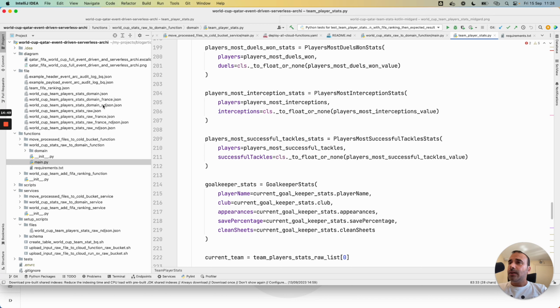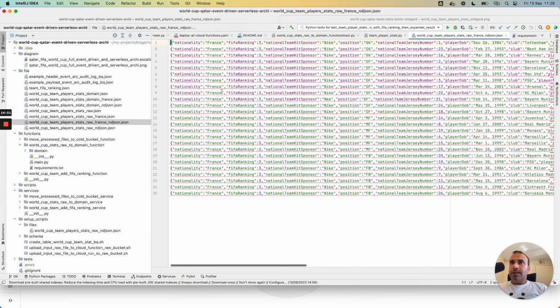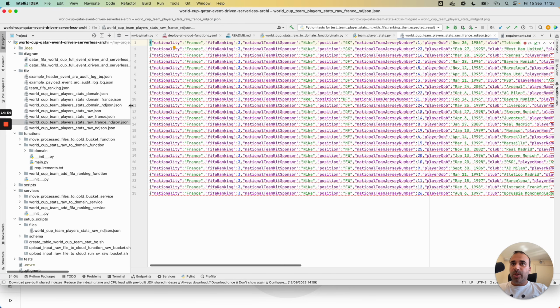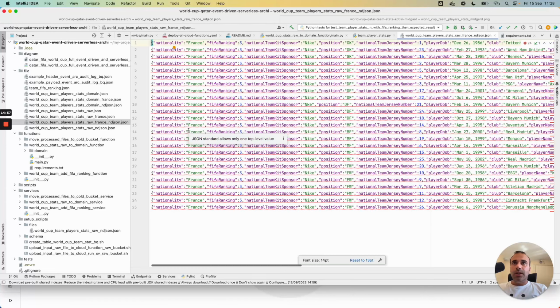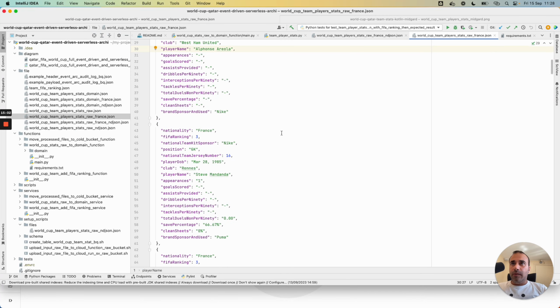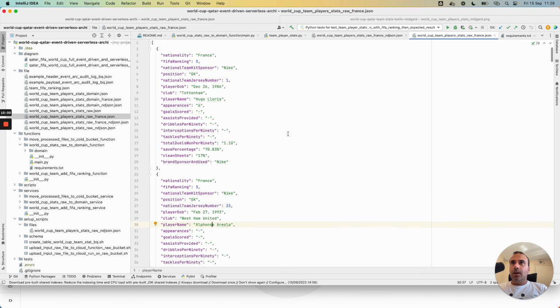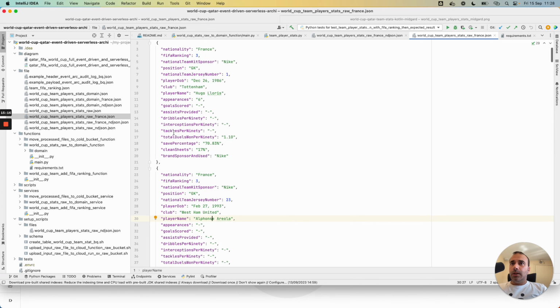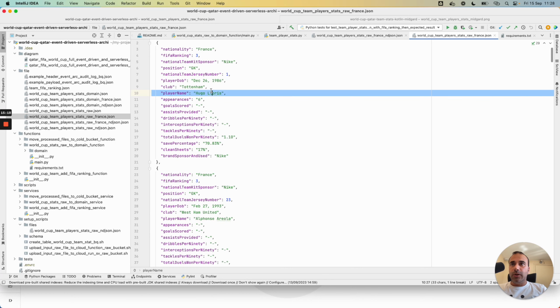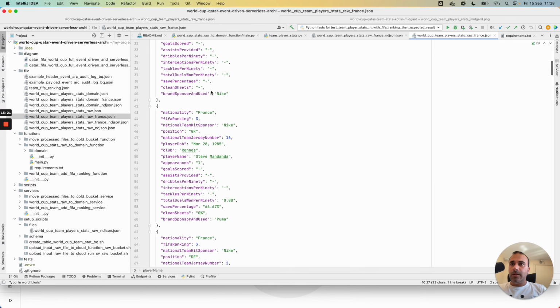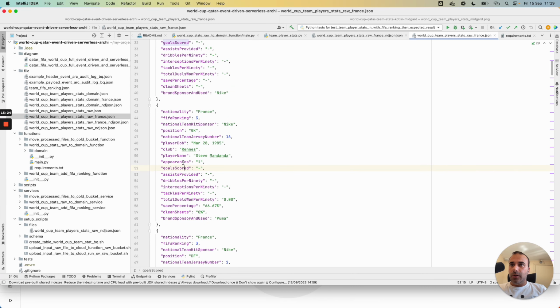To show a little bit the data, for example, I propose here a sample of the data. It corresponds to ND-JSON, and I reformatted this data. I have, for example, for the France team, all the player statistics. For example, I have the stats of the goalkeeper, and for all the players, we have the goals scored, the appearances, and also some statistics.